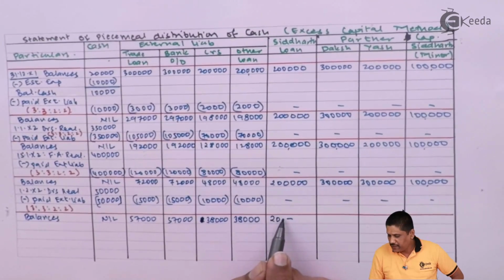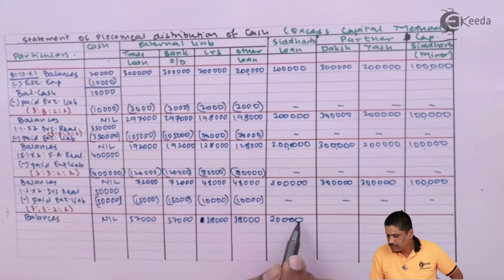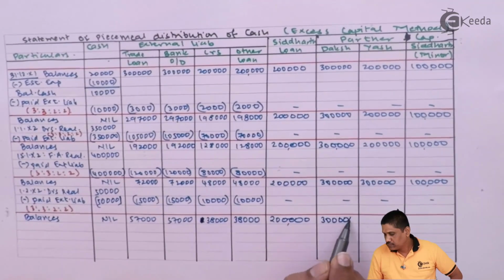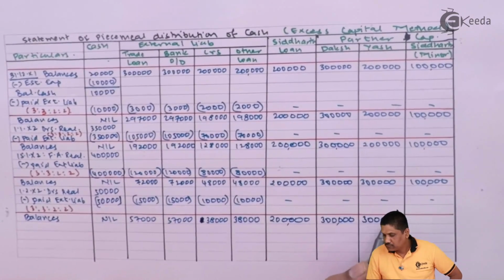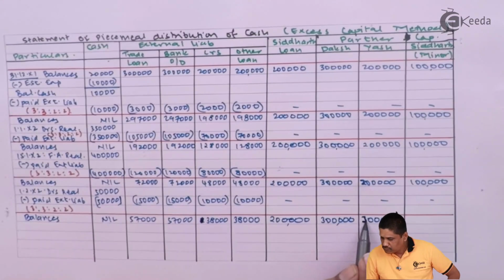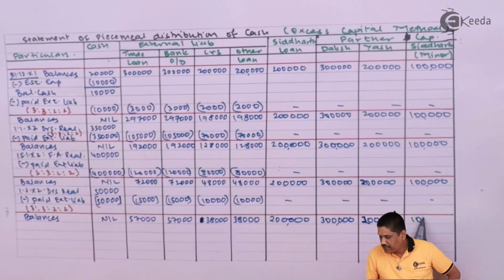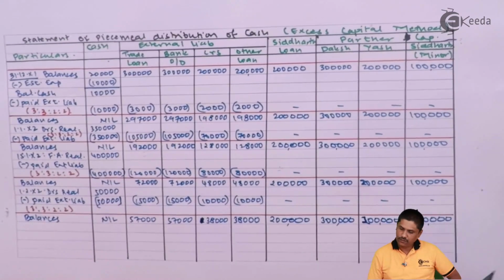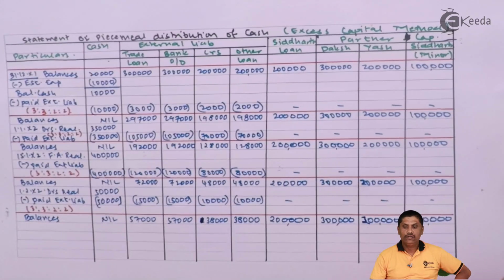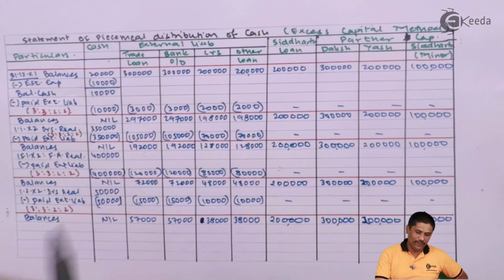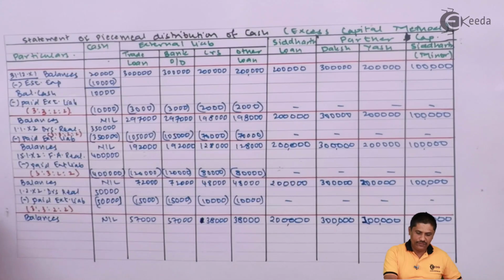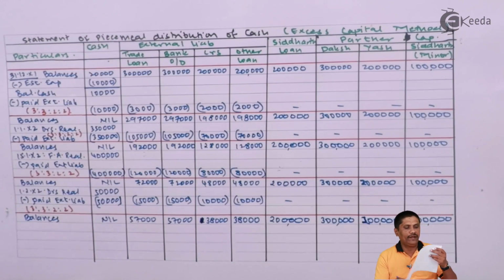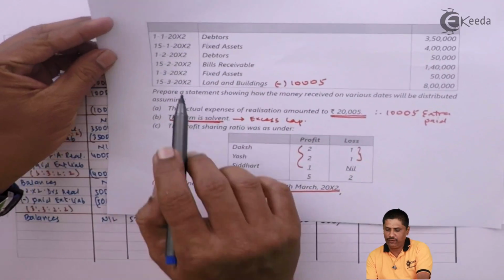Other amounts will be taken as it is. Three lakhs, 2 lakhs and 1 lakh, copied from the earlier data. There is no change in capital because we are not paying them. Okay? So the next realization, after 1 February, is on 15th February.